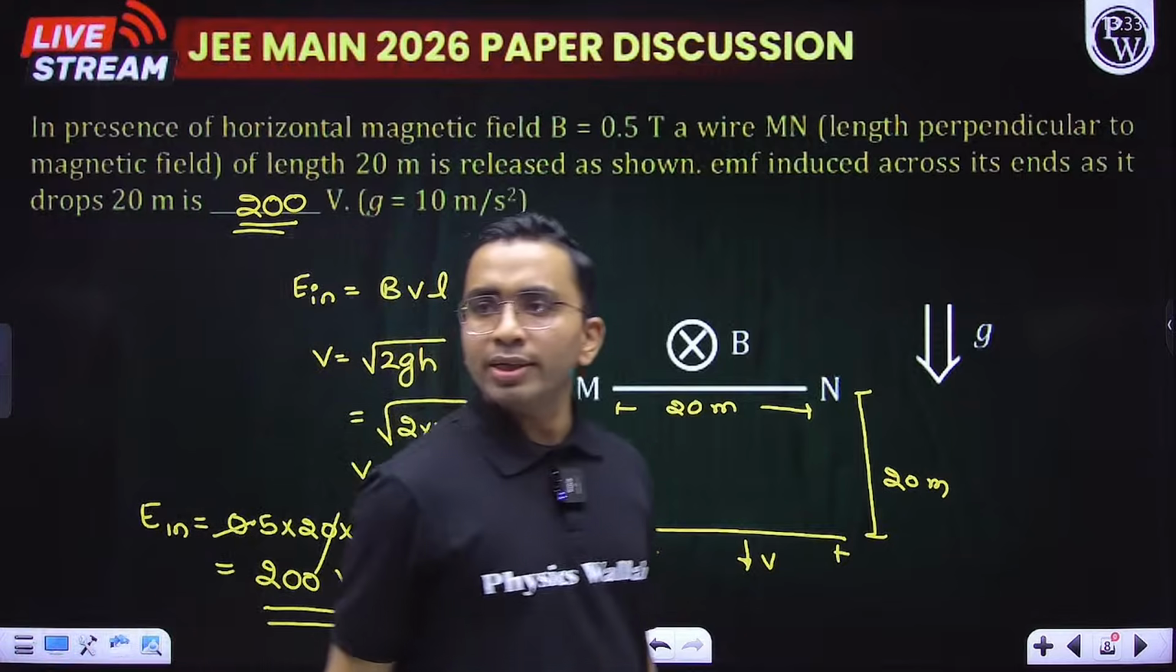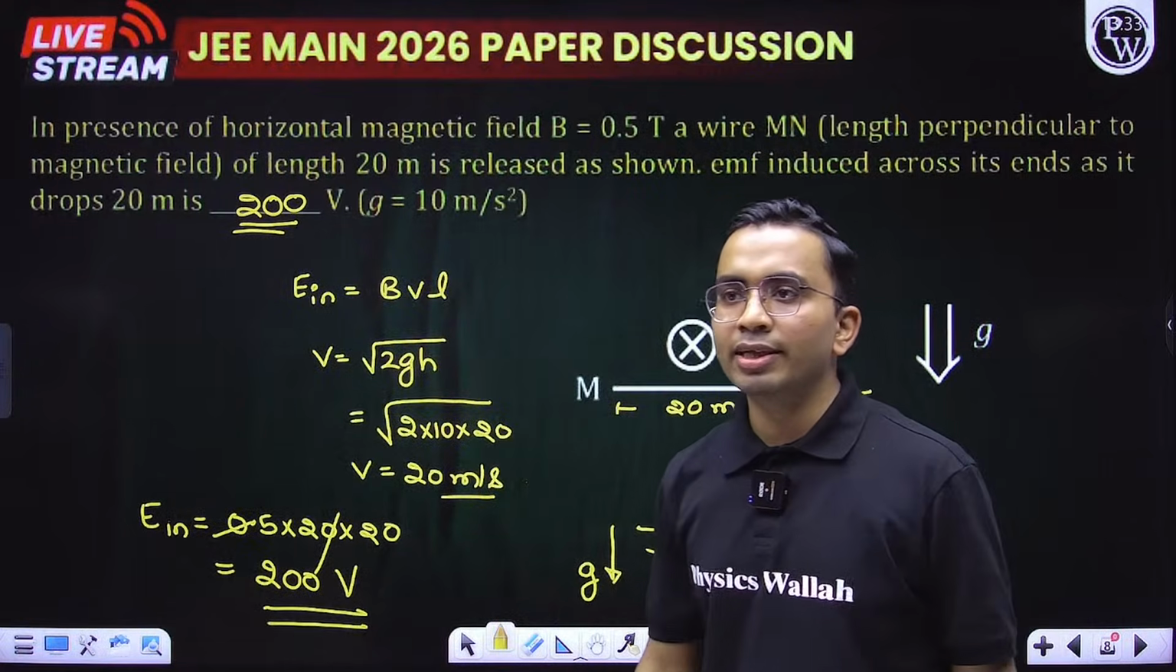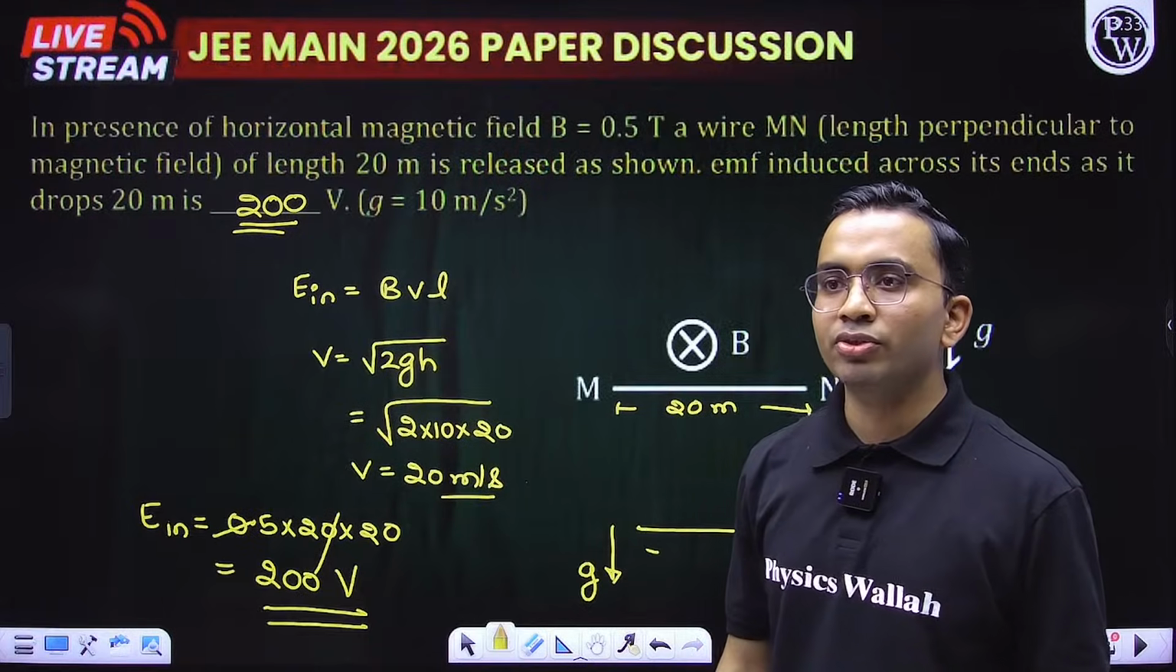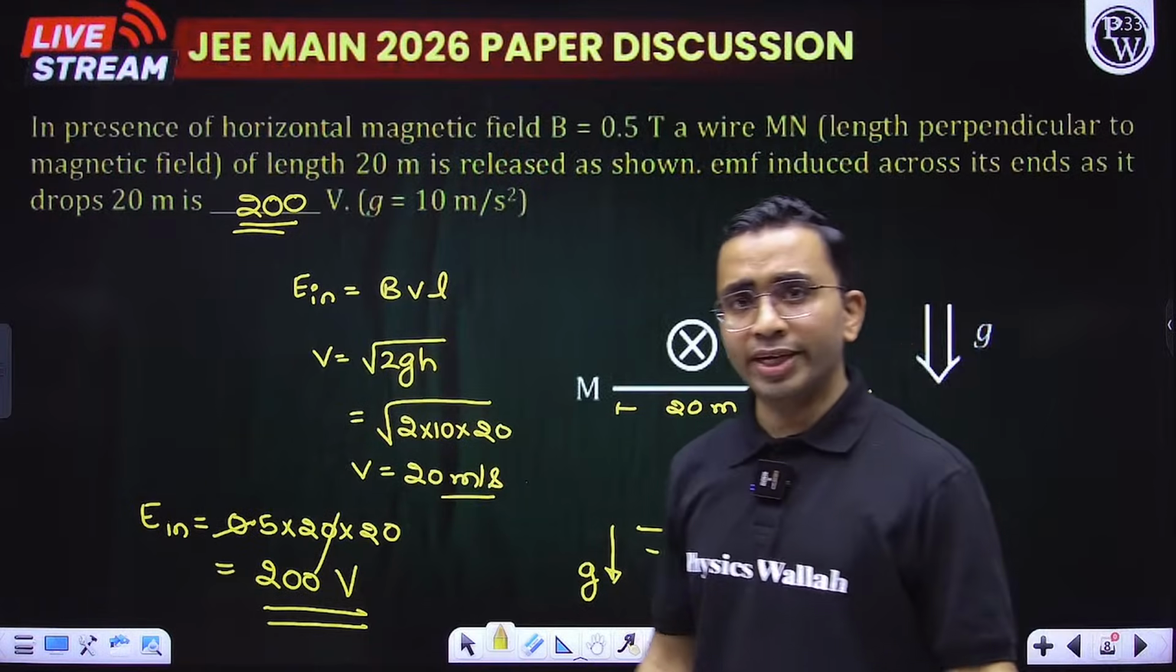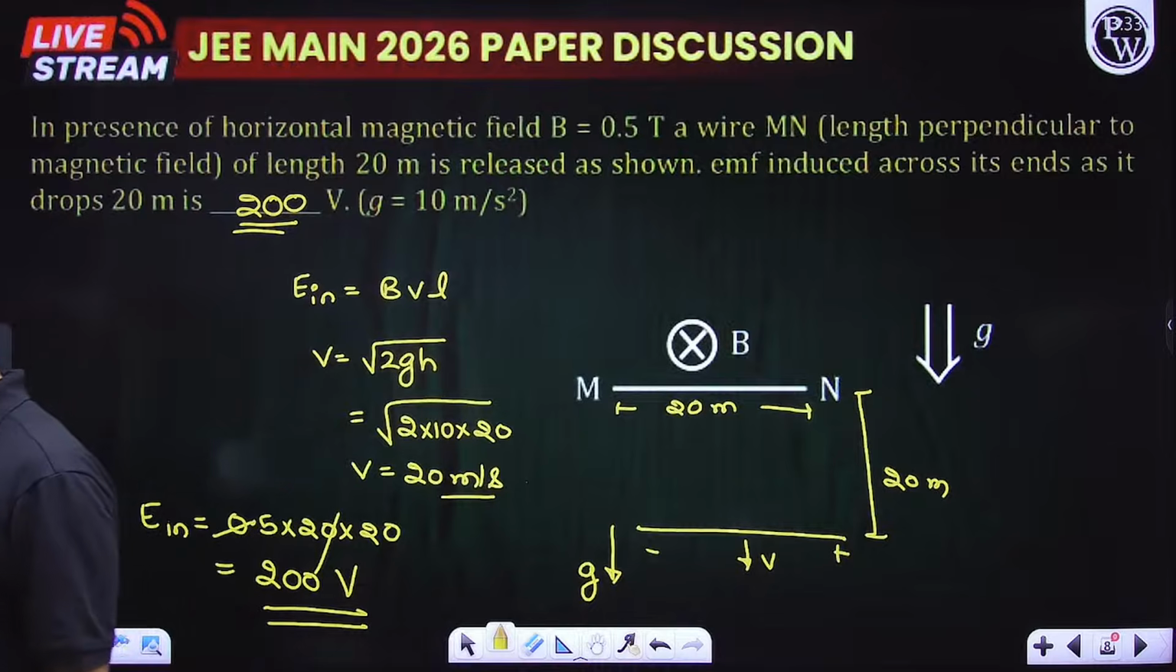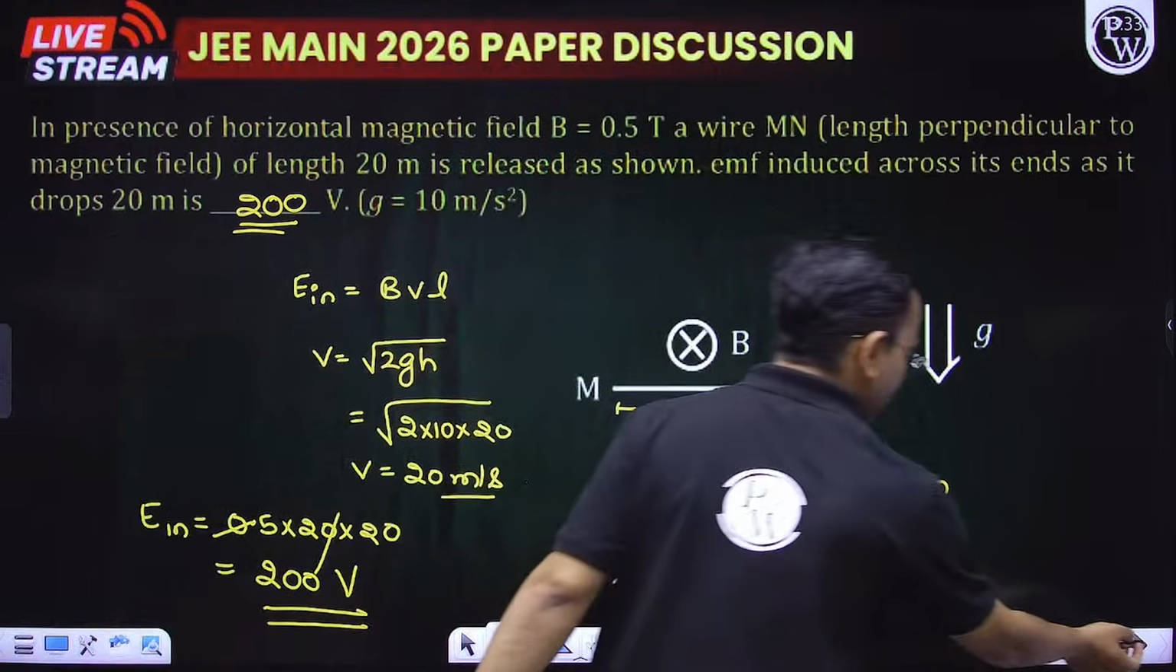Everybody is getting 200. Yes, Shailesh, perfect. Ria is also getting 200. Devraj is also getting 200. Pratik 200. Great, great. Everybody is getting. Okay. Now let us see a few more questions.